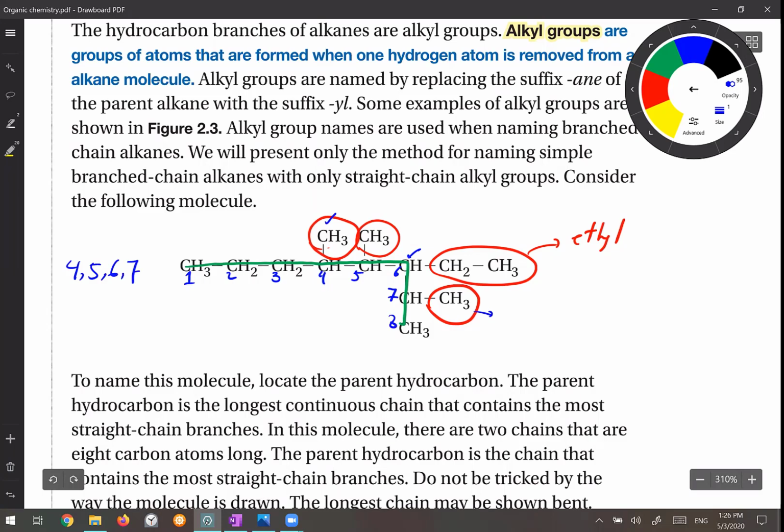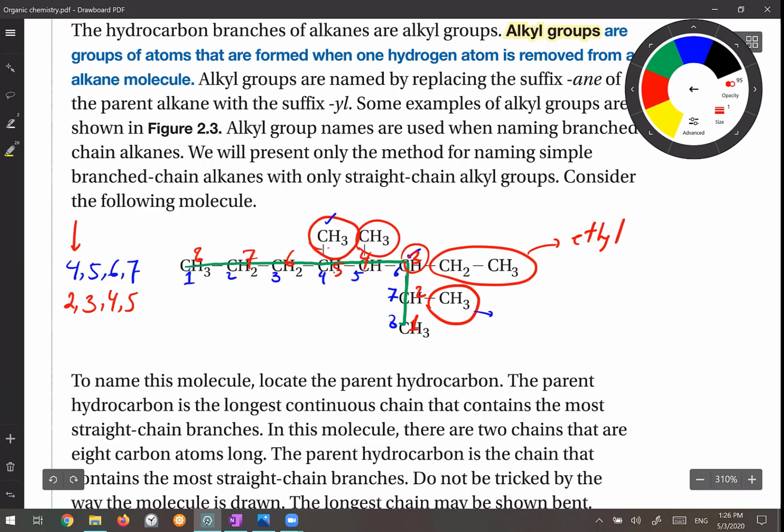Now let me number it from the bottom. This is carbon number 1, carbon number 2, carbon number 3, carbon number 4, carbon number 5, 6, 7, 8. So where are the locations of the branches? The first one is at the second position. The ethyl is at the third position. And these two methyls are at the fourth and fifth positions.